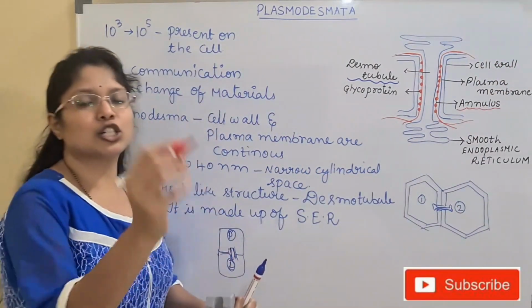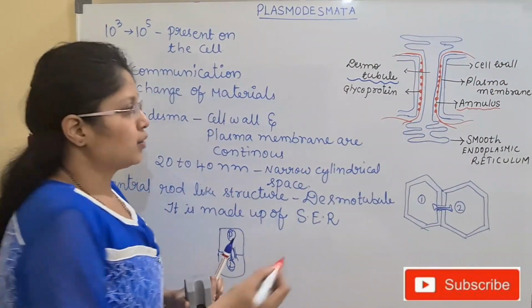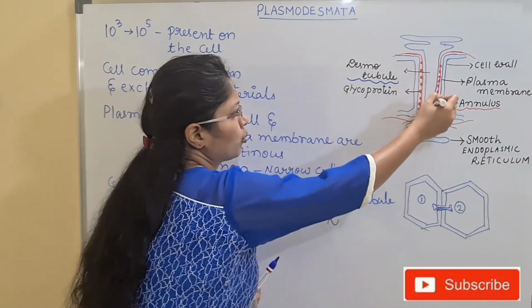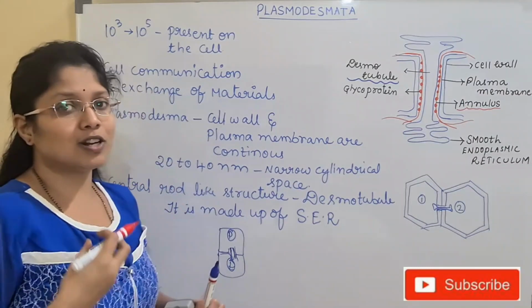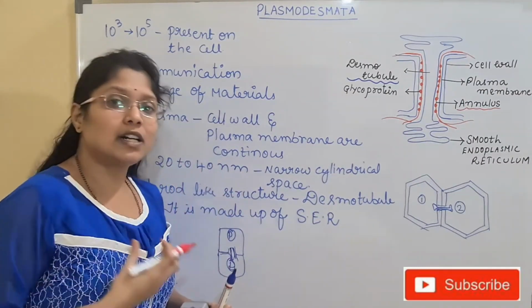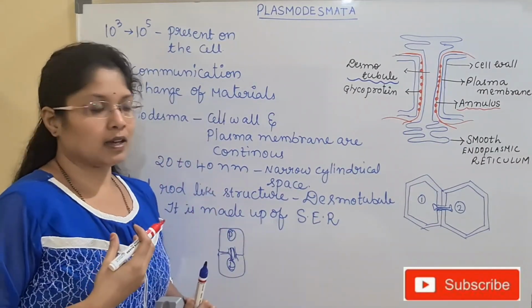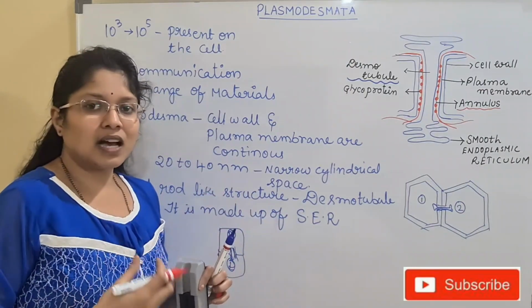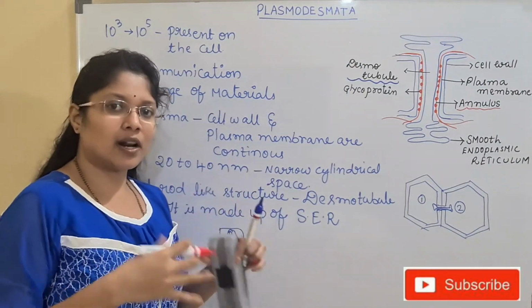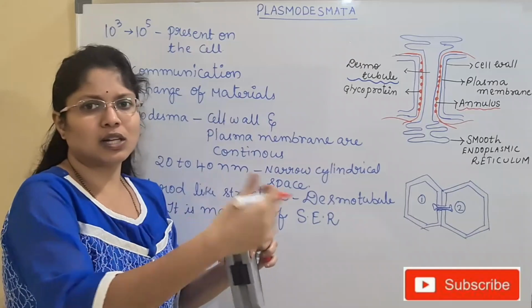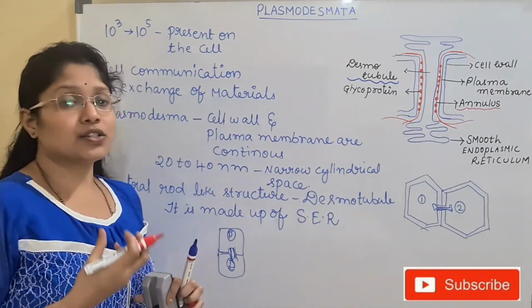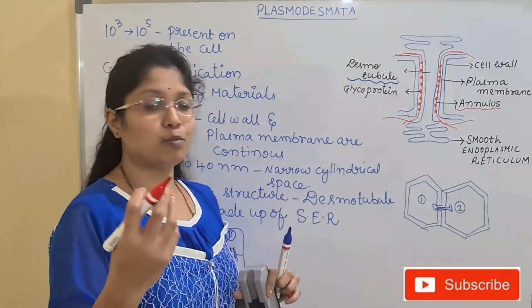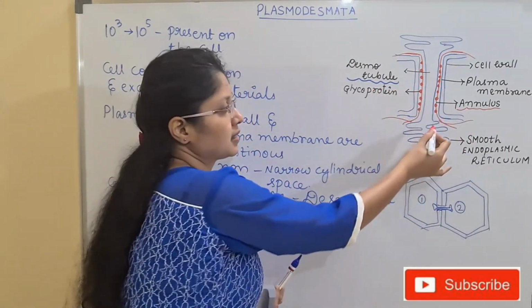Then what is the main function of this annulus? The annulus has many glycoproteins attached to it, and it regulates the flux, or movement, of the molecules. If there is a gap, it doesn't mean that everything has to be exchanged or leaked from one cell to the other cell. There must be some tight regulation, and this tight regulation is mainly done with the help of the annulus.